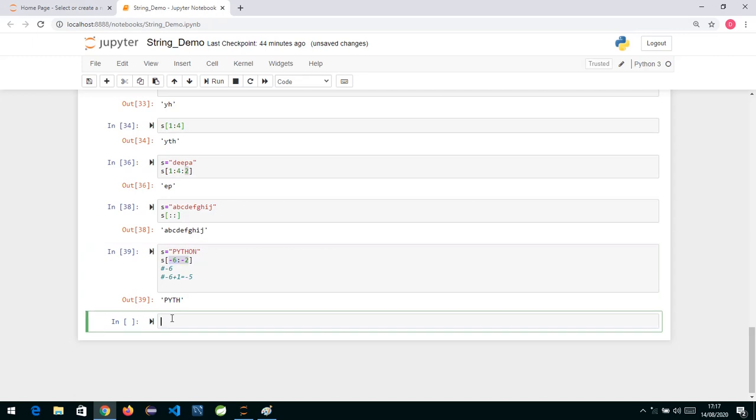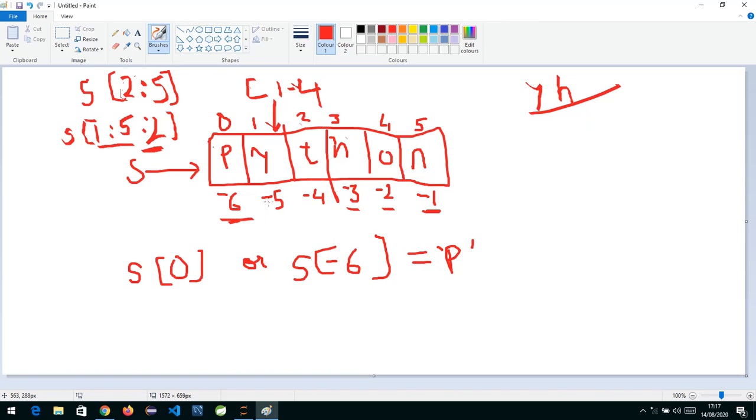Now if I write this the reverse way, I write first -2 and then I write -6. So I am trying to go backwards now. I want to extract this way. I want to start from here, and accordingly I want to go backward. So I want O, then I want T, and then I want H, and the whole Python word I want.